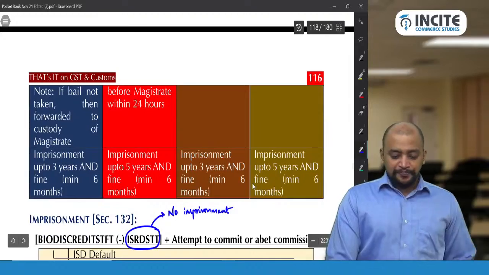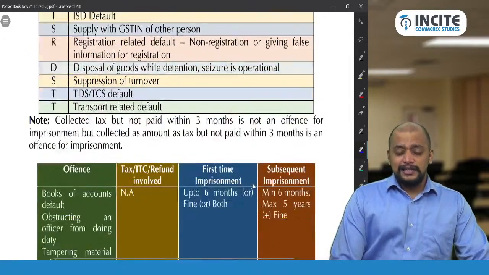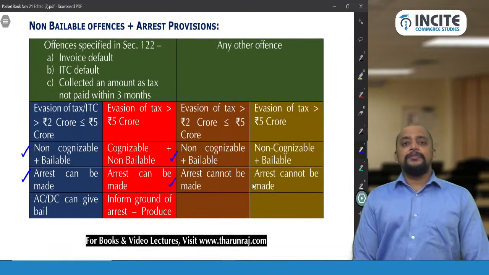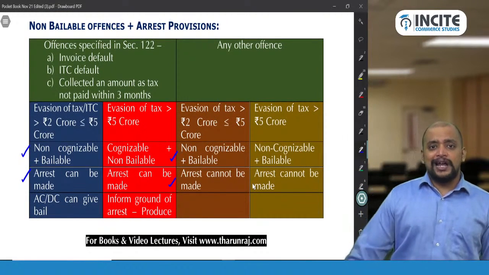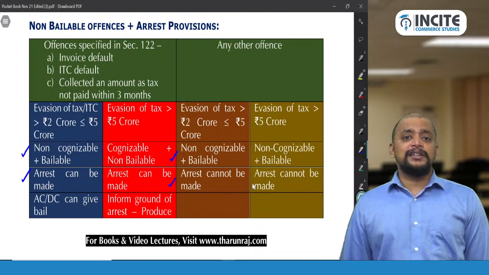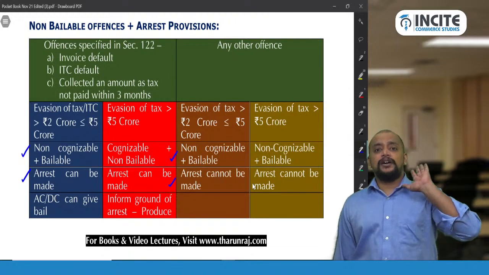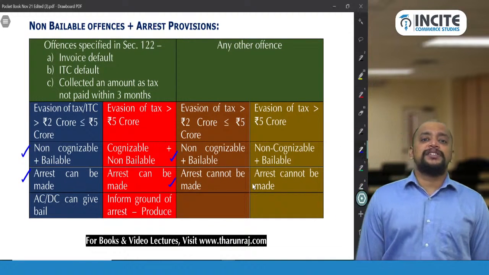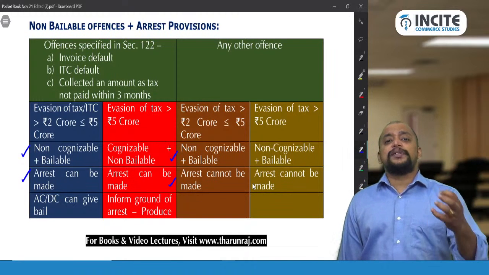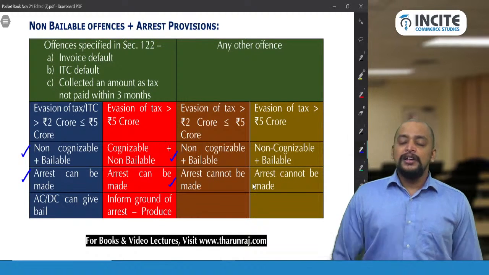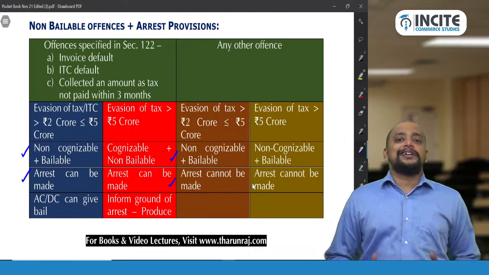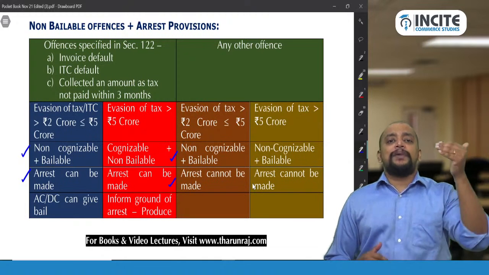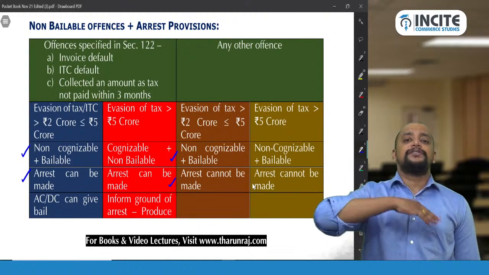And then next is imprisonment and arrest. What is the difference? Arrest is different from imprisonment. Imprisonment does not require arrest. Imprisonment is serving in the prison, and that imprisonment order is passed by the court. Okay, so the district court, etc. The civil court will be passing the imprisonment order. But arrest is taking the person into custody for doing the interrogation. So arrest is different from imprisonment. Try to understand. Imprisonment does not require arrest. So that person will be called to the court and the court will pass the imprisonment order. Then that person should serve the sentence in the prison.